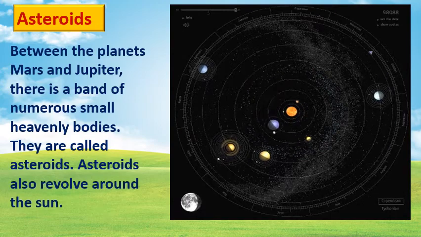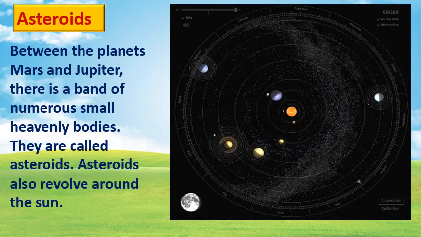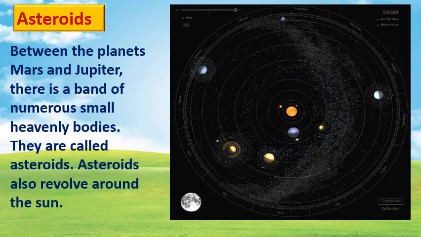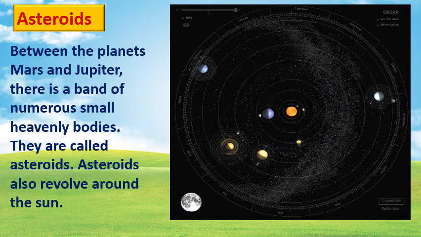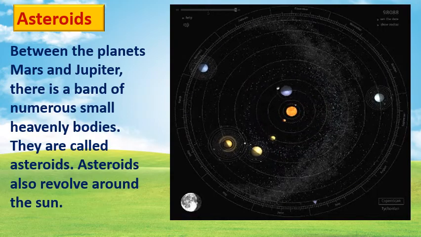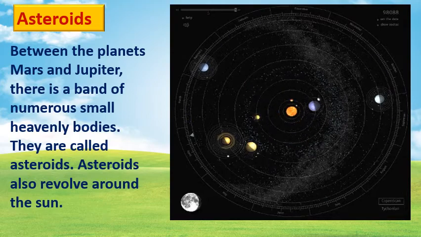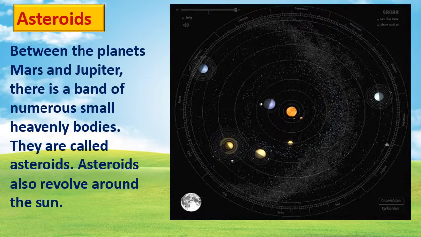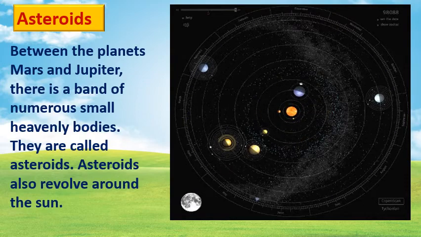See here, the solar system you can see. Now you know that we have to find the planets Mars and Jupiter. This is Mars and this is Jupiter. See, you can see the pointer of the mouse. This is Mars and this is Jupiter. And this band of heavenly bodies is called the asteroid band.